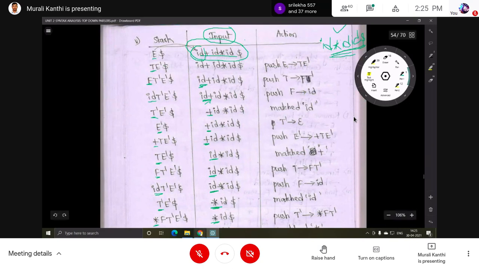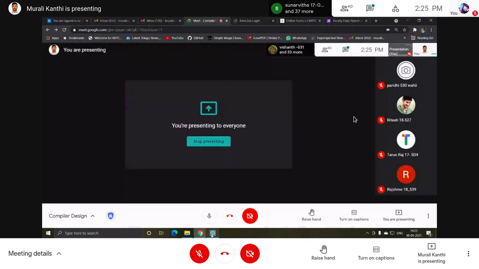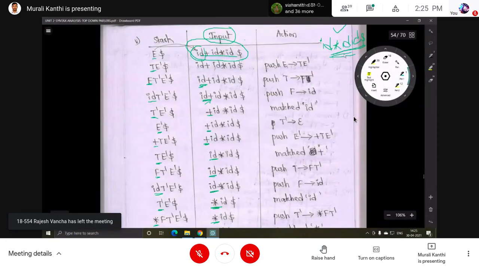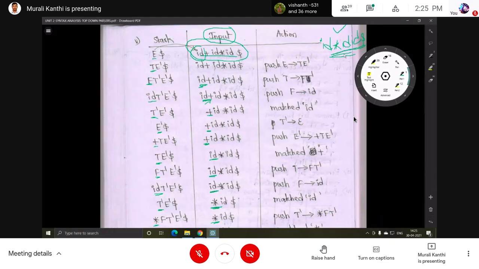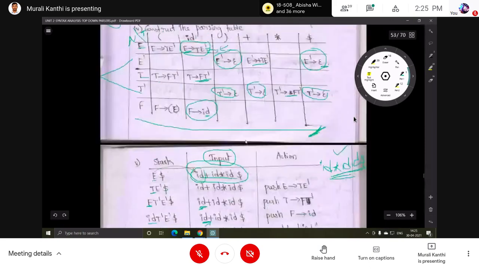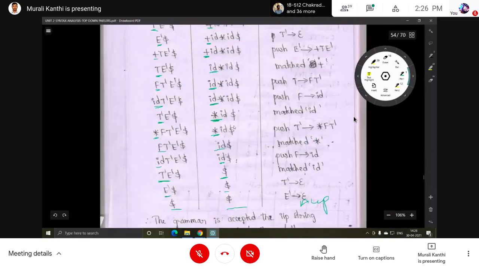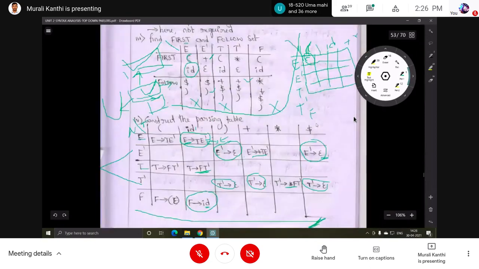Yes or no? If the input string is directly given, you cannot say whether it is accepted or not. You need to perform all these steps. So finally, if for example E dash with dollar has some entry, and E dash with star, what is there?